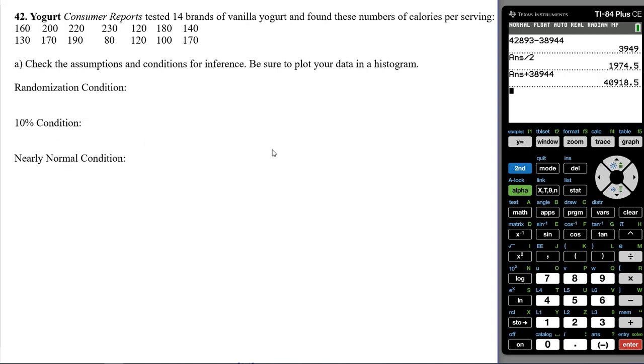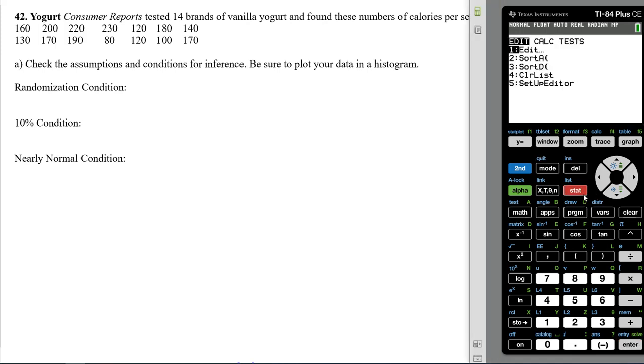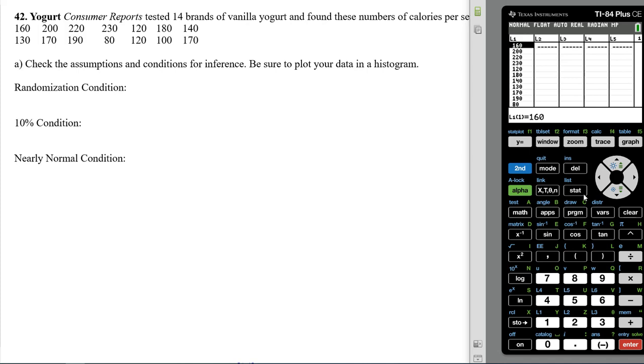Okay. All right, so let's put this into the calculator. To do that, we go to Stat, Edit, which will go to our list menu. And I've already put all of them in there. There's just 14, so it won't take you too long. So when we get done, it'll say list 1 and 15, because that's the last one would be in the 14. All right, so what we want to do is make sure that we believe that the population is nearly normal. So our sample size is only 14.